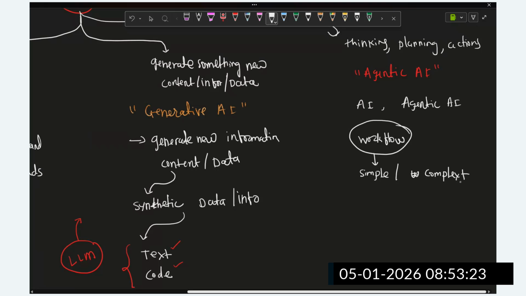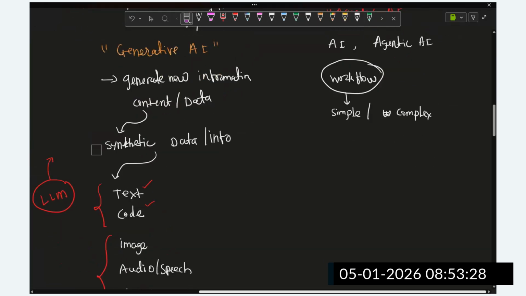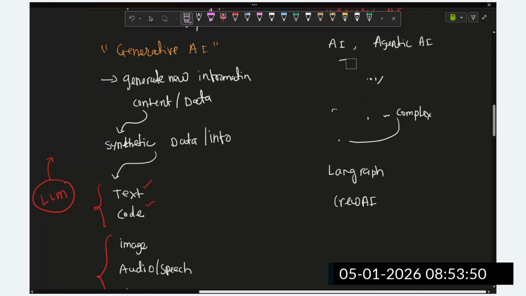For this purpose we require some frameworks. LangChain we are going to understand in this generative AI, but for complex workflows we require LangGraph, to create multi-agent frameworks. So some framework will be required here to build these agentic frameworks. I will write this here.